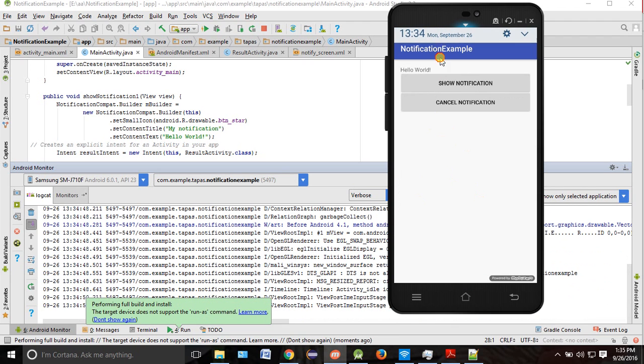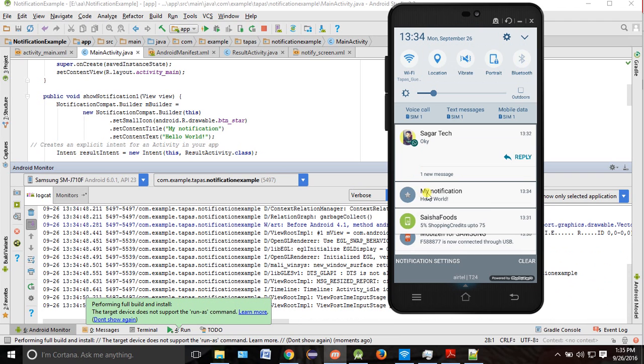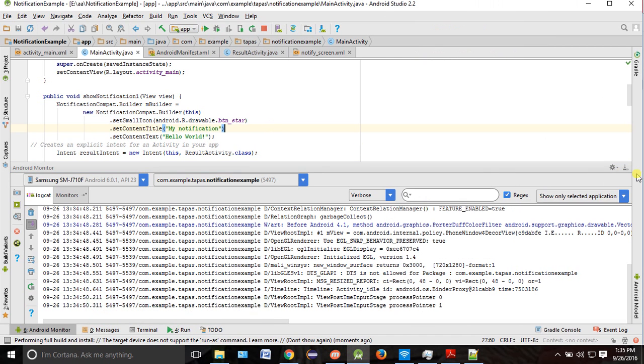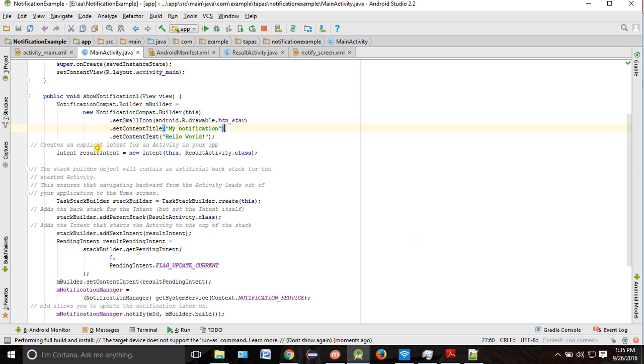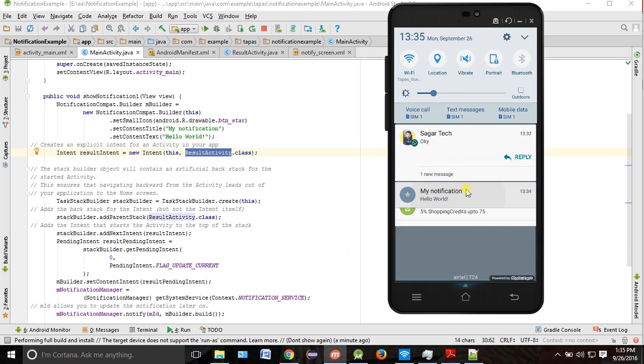Are you able to see, this is the notification which you have created. If you drag and drop, you are able to see this is the notification which you created, same as this one only. This is your icon, this is your content title, this is your content text. Now when you click on this, I should go to the result activity, because I have mapped it. If you see here, we already mapped it as an intent, then pending intent, and the result activity is your activity. You just click on this, you will go to the result activity.